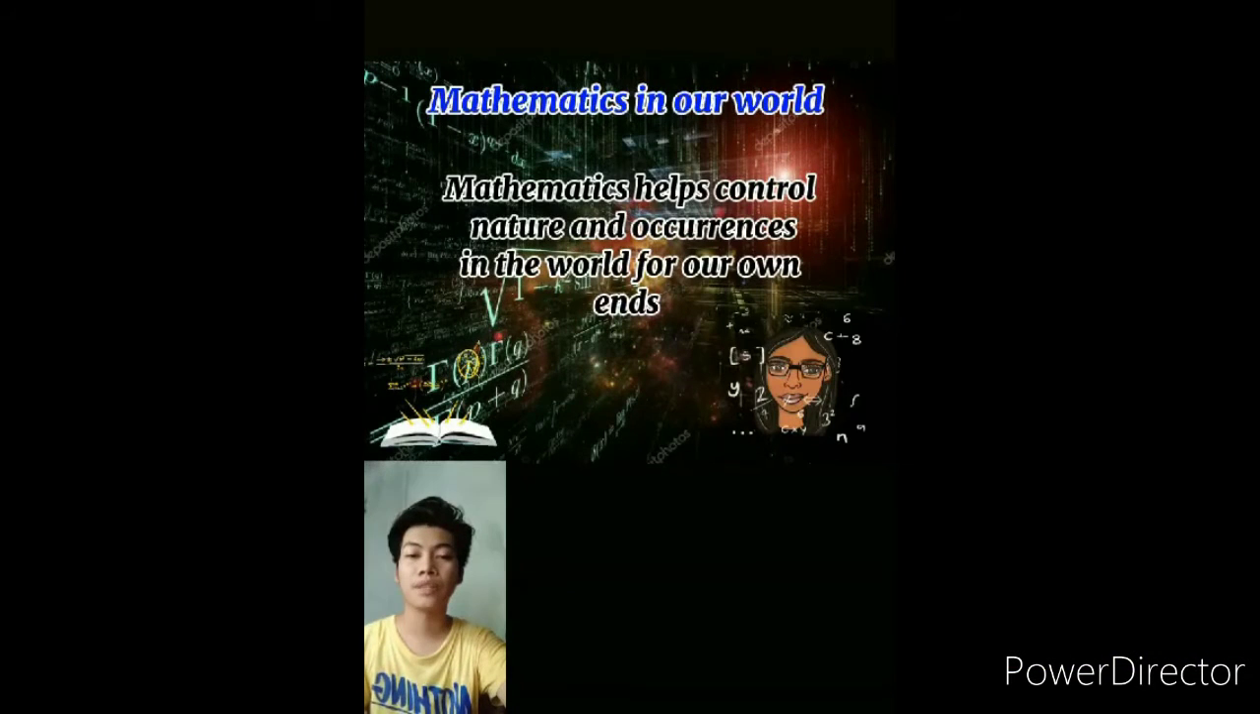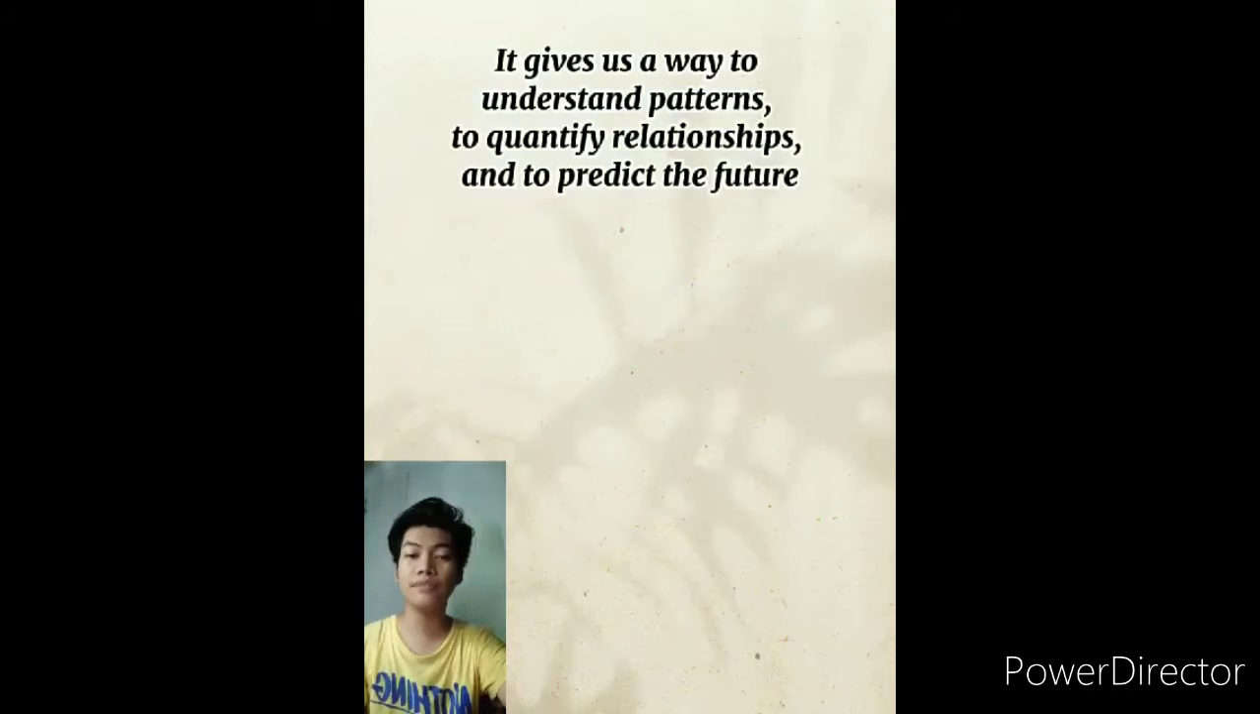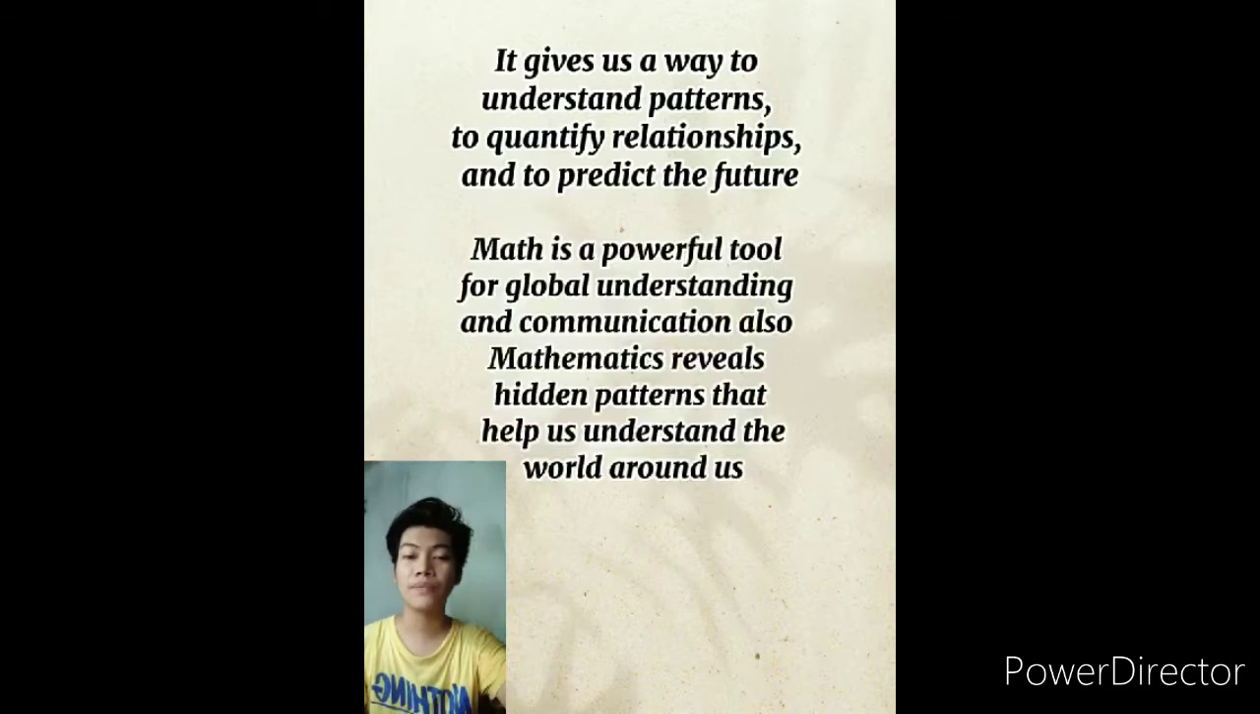Mathematics in our world. Mathematics helps control nature and occurrences in the world for our ends. So how does mathematics help control nature and occurrences in the world for our ends? It gives us a way to understand patterns, to quantify relationships, and to predict the future. Math is a powerful tool for global understanding and communication.